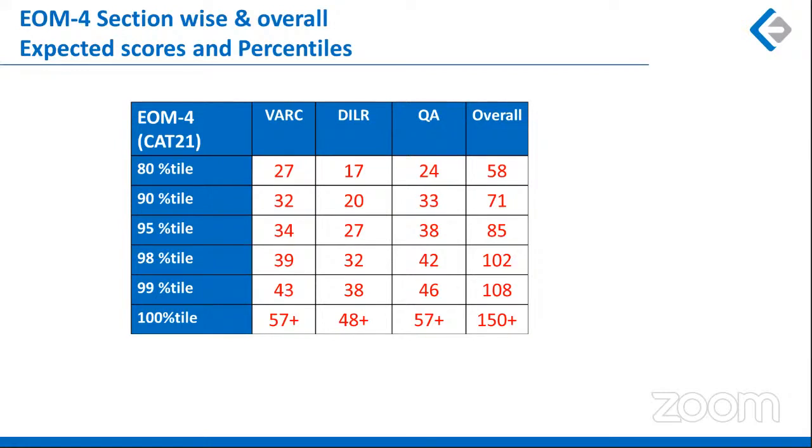If I look at 90 percentile, again you are looking at 71 marks. So 71 marks is somewhere around, if you divide it equally, 24, 24, 24, and that is somewhere you can expect 10 questions with 80 percent accuracy.